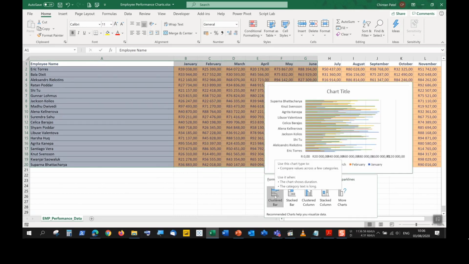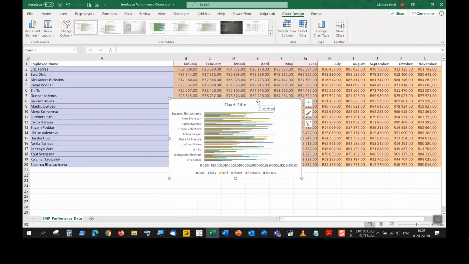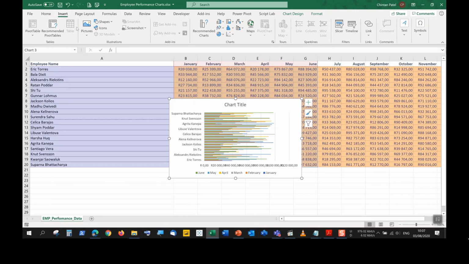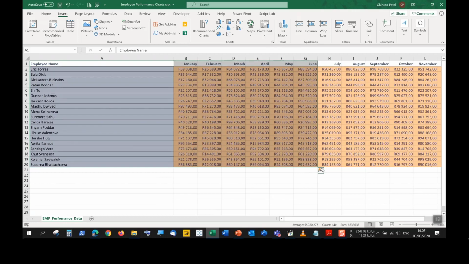I just want to get a chart inside, so I can choose this first one, clustered bar, and it puts it in for me. Okay, so those are three methods. It's best you try to memorize them. The two are under the Insert tab. Select the data, insert recommended charts under the Charts group, or Insert tab, one of these chart icons under the Charts group, or select the data, bottom right-hand corner, you are looking for the Quick Analysis command, or Control Q on your keyboard.